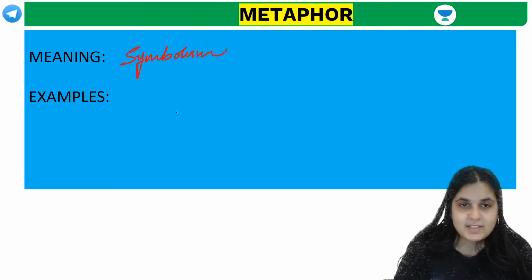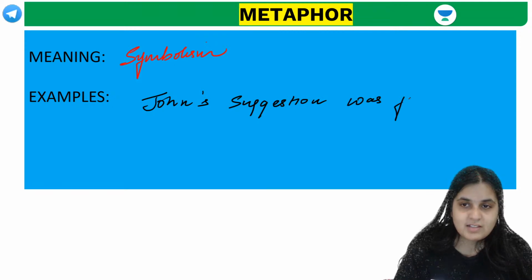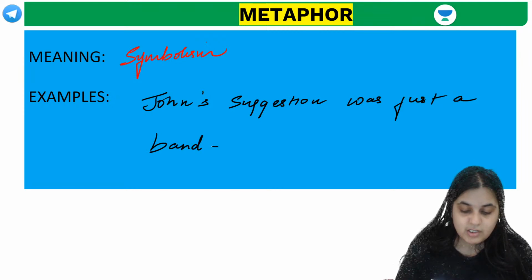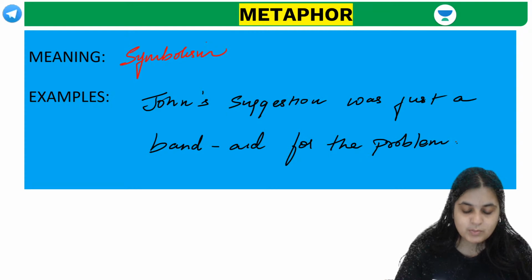Okay, now guys, let's see it with examples. John's suggestion was just a band-aid for the problem. Can you tell me what band-aid represents here?